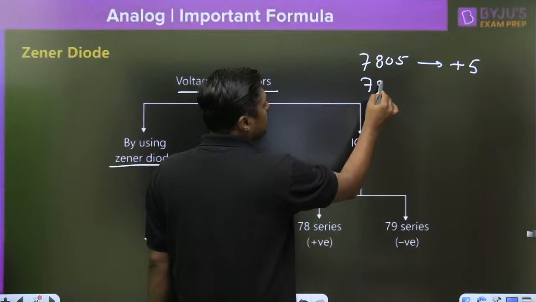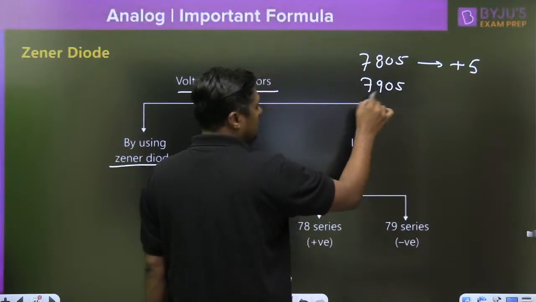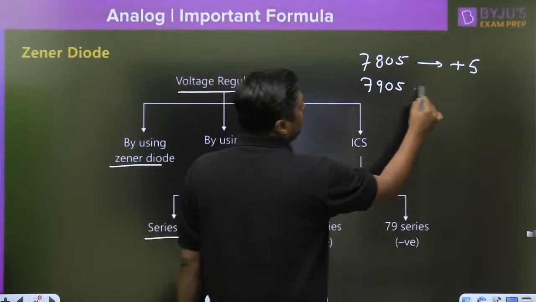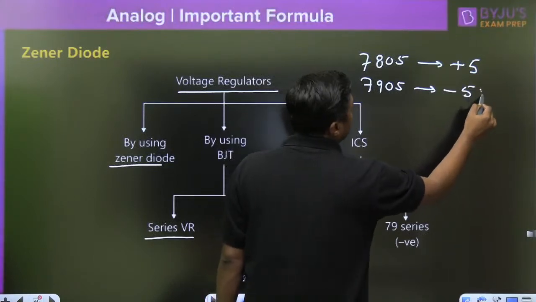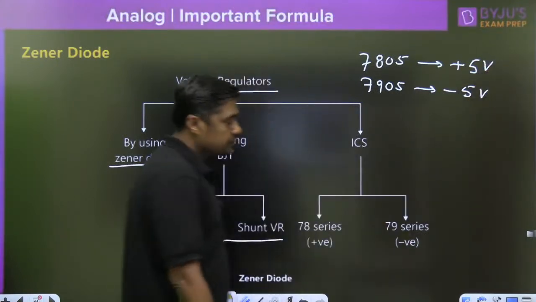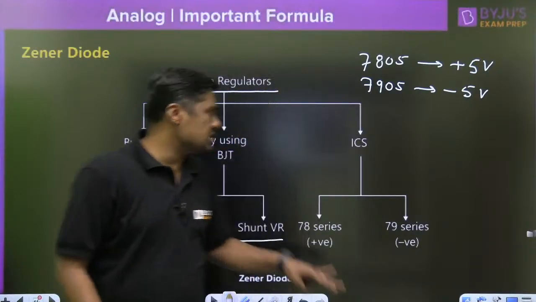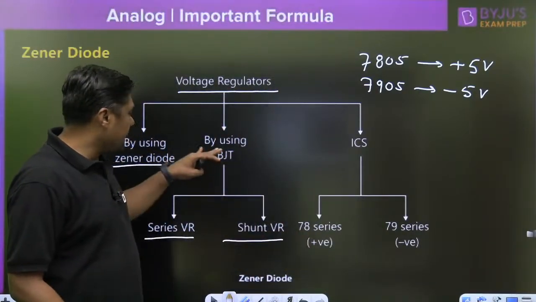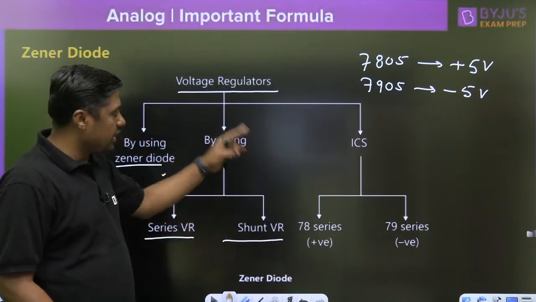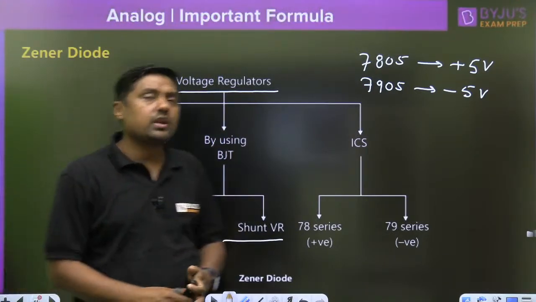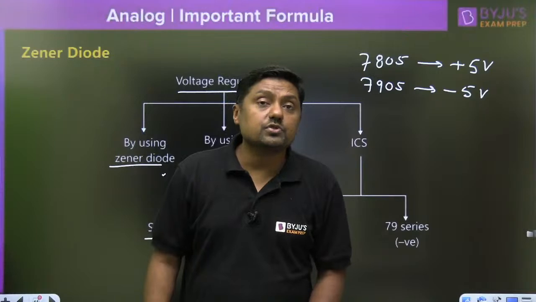If it is written as 7905, it will provide you -5 constant voltage. That is the integrated chip voltage regulator, but we will discuss using Zener diode and BJT, because we have a number of questions on that, as well as voltage regulator using op-amp.